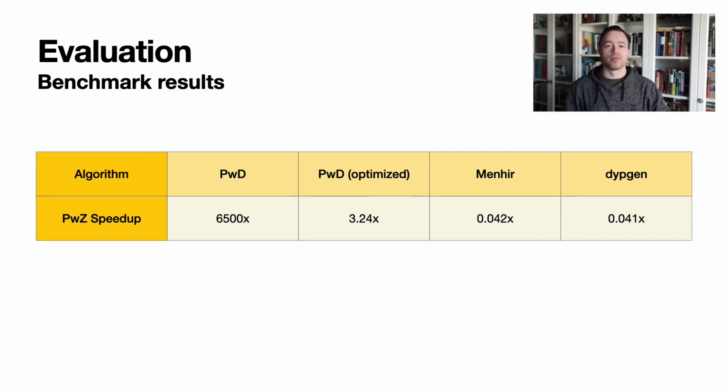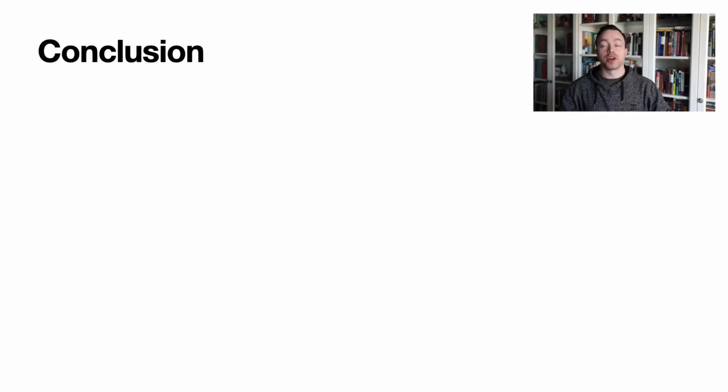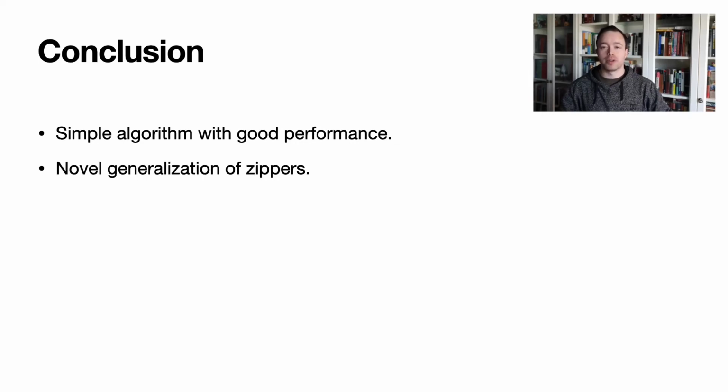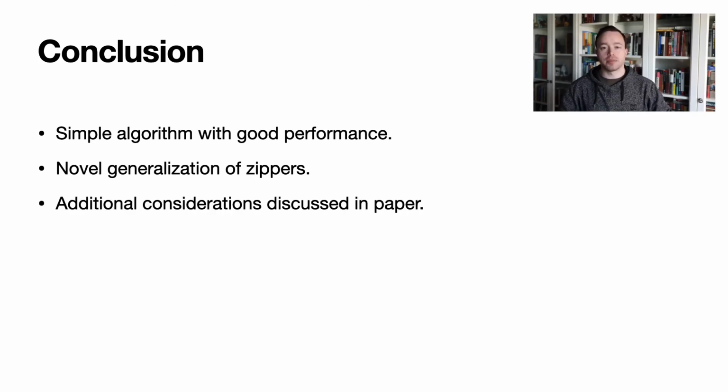So, we've introduced parsing with zippers, a new general parsing algorithm that is simple to implement yet provides surprisingly good performance. Where parsing with derivatives generalized the Brzozowski derivative from regular expressions to context-free grammars, we have generalized the zipper from tree structures to context-free grammars. We also consider asymptotic complexity, other divergences from PWD, and a few more points in the discussion and evaluation sections of the paper, which I would encourage you to read if you have further questions that I did not address.